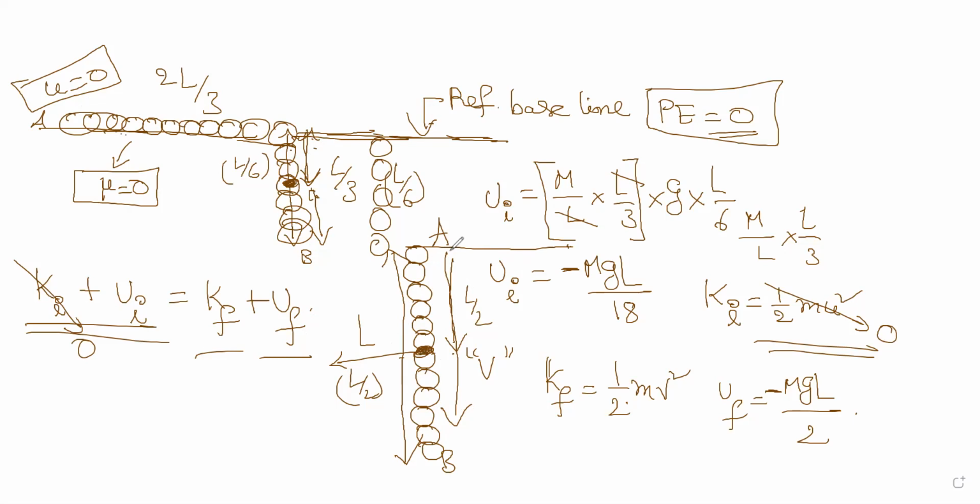For any kind of chain system or rod system, you always have to consider the center of mass. So for the chain system, the center of mass lies exactly at the midpoint of the chain. Now, how to look at the midpoint? The entire length of the chain is L. The midpoint is at a distance of L by 2 from the baseline. And the mass of the chain is M. mgh, mg into L by 2, but with the negative sign, because the reference point we have taken is on the top. Clear? I hope I'm clear.